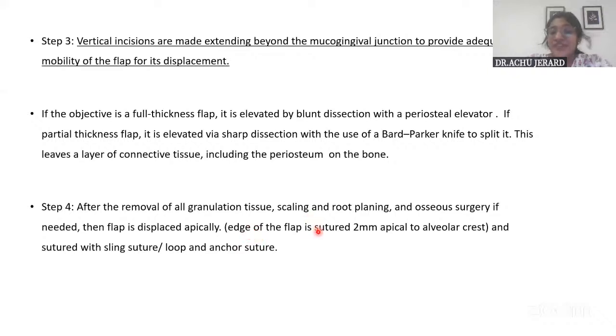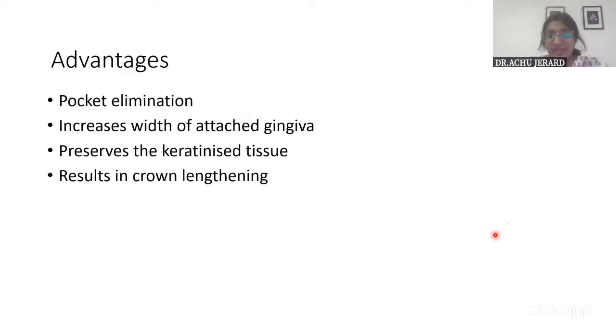The edge of the flap is sutured 2 millimeters apical to the alveolar crest. That is when, after healing, it gives a good contour. So this is also the change from the modified Widman. So it has got the advantage. What all advantages? It eliminates the pocket, well and good.